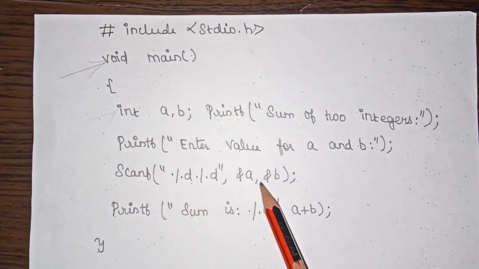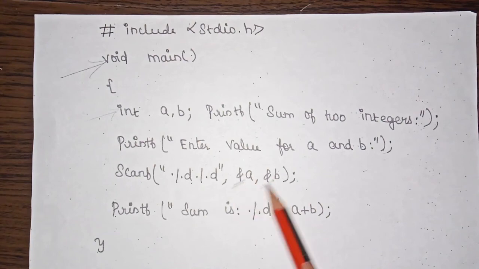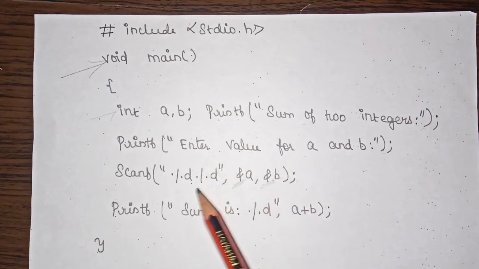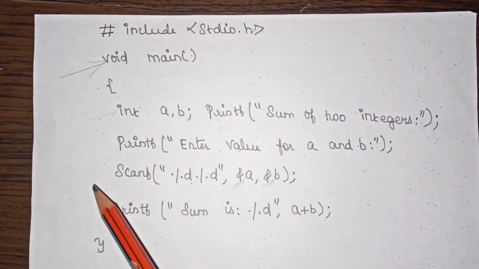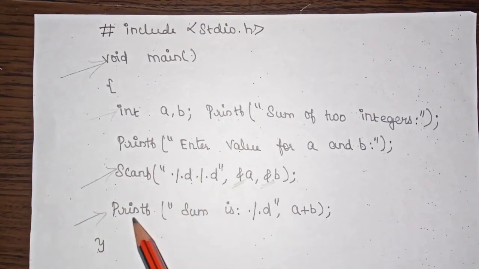So in scanf, we are getting the value for A and B, and here the ampersand symbol represents the address, where the value of A should be stored and where the value of B should be stored. So this represents the address. And after getting the value from the user, now the control goes to the last statement, printf.